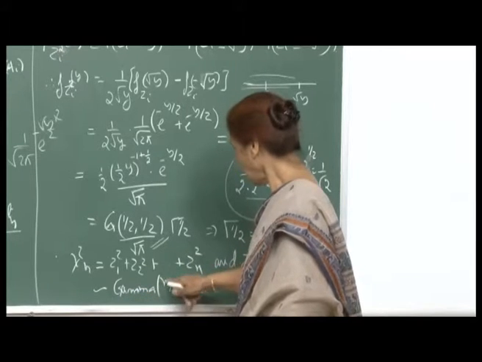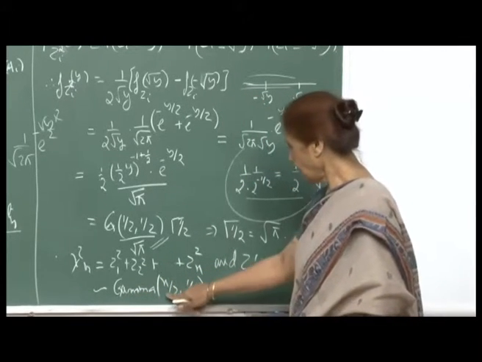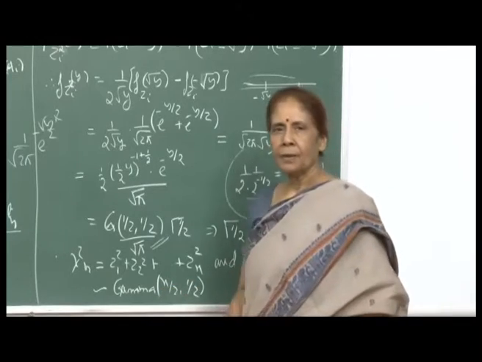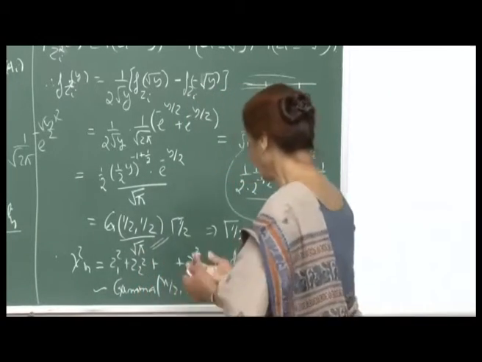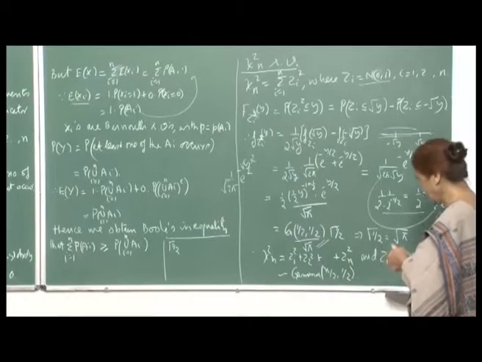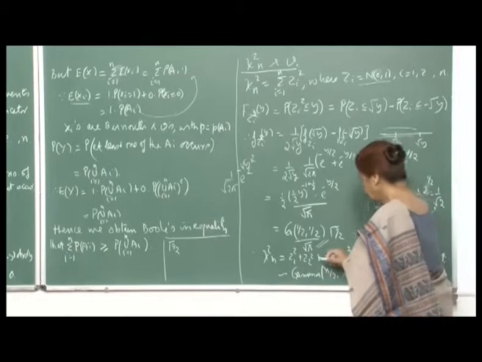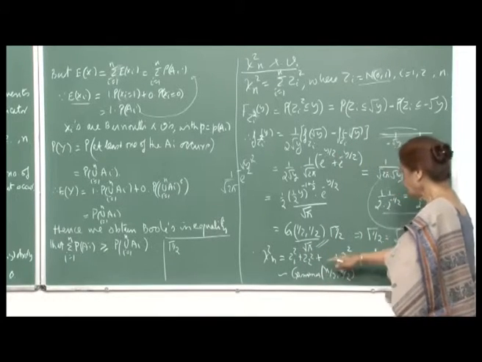Therefore the sum will be gamma with parameters n by 2 and half, that means lambda will be half and alpha will be n by 2. You see how, using all the results we have obtained so far, I thought this was a good way to show you how we use these tools that we are generating.